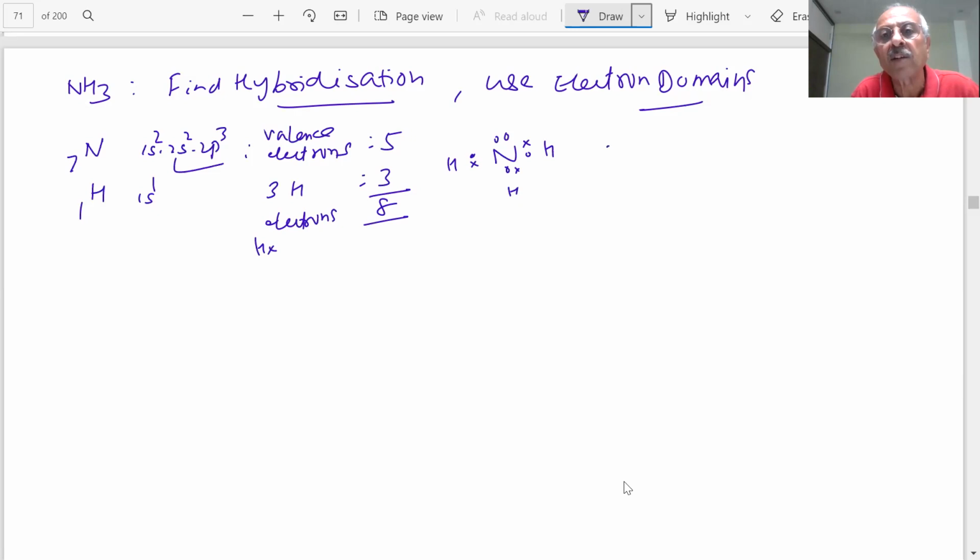I can say that there are 3 bond pairs and 1 lone pair. So 3 bonding pairs of electrons and 1 lone pair, students. Okay? What it means is there are a total of 4 electron domains.